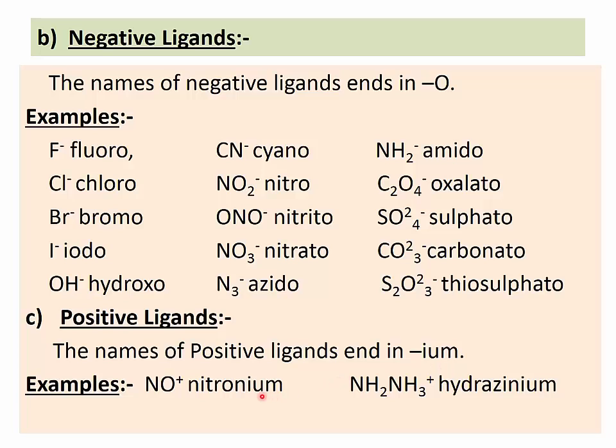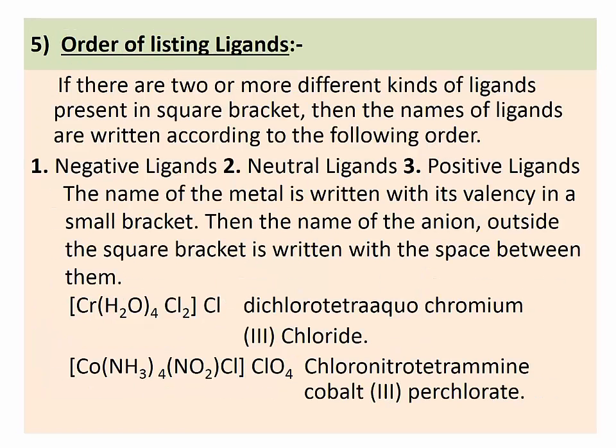For example, NO plus. The name of this ligand is written as nitronium. NH2NH3 plus. The name of this ligand is written as hydrazinium.